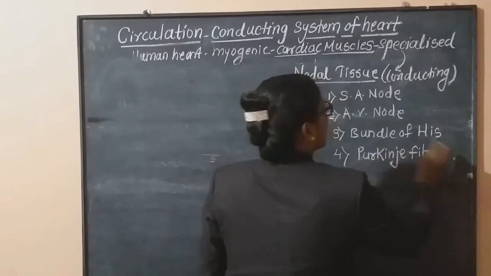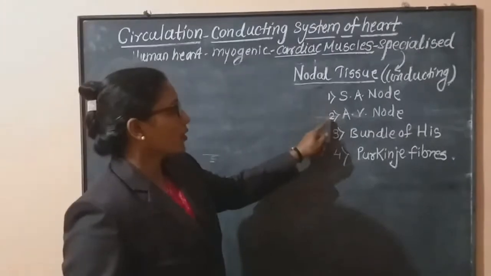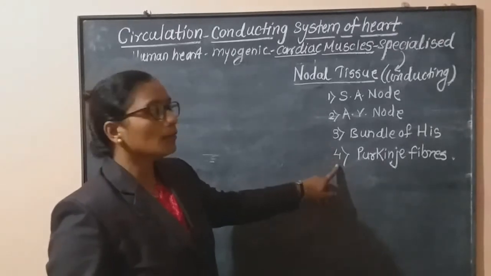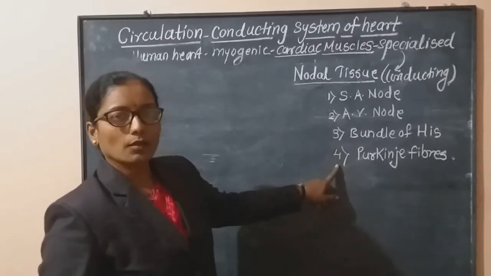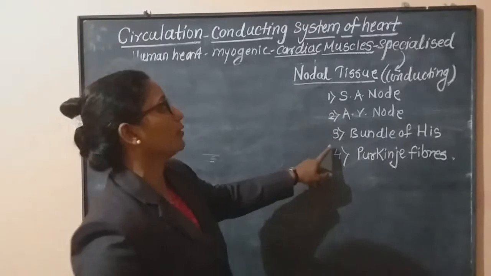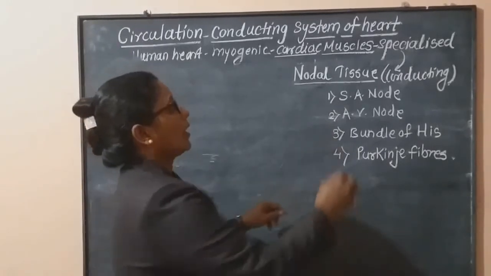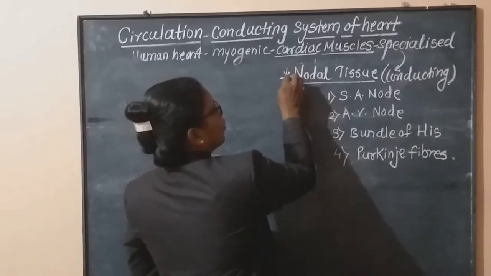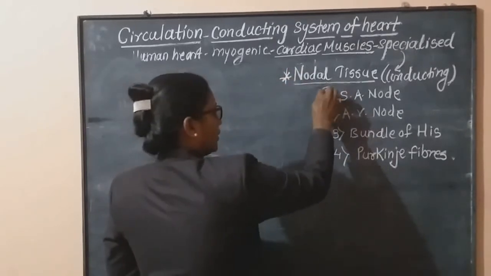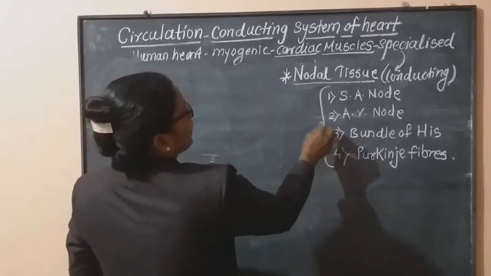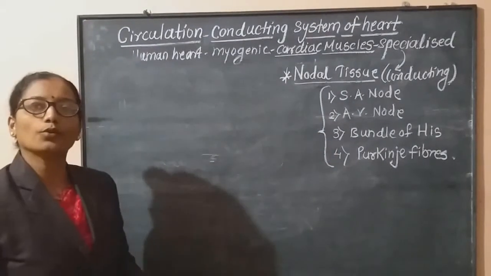Now these four structures are called nodal tissue. These are nothing but cardiac muscles, but they are specialized for the function of contraction and relaxation of the heart. Hence they are called nodal tissue. And collectively these four nodal tissues form the conducting system of the human heart.